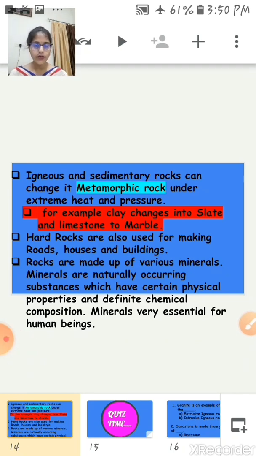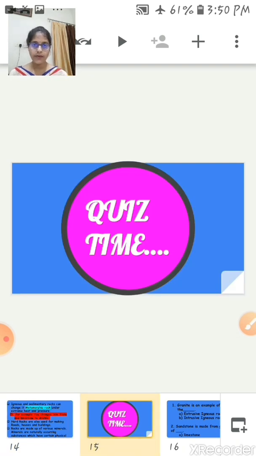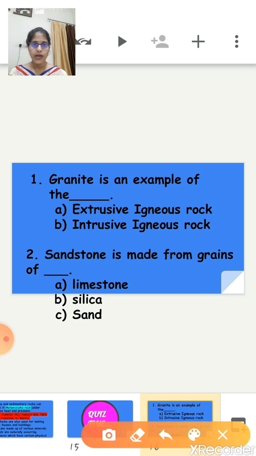I hope you understood both the chapters. Okay, now move on to quiz time. So it is quiz time, a quiz to have a quick revision of what we have learned in both the chapters, environment and inside our earth. So let's start. Okay, now the first question is about granite.